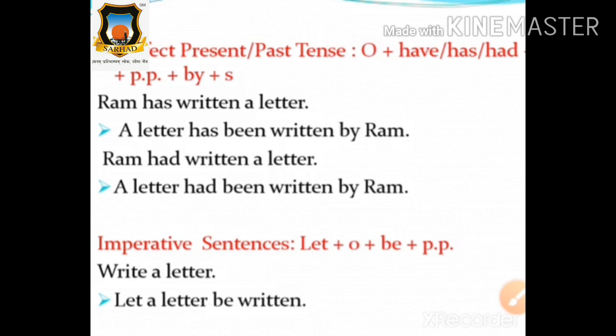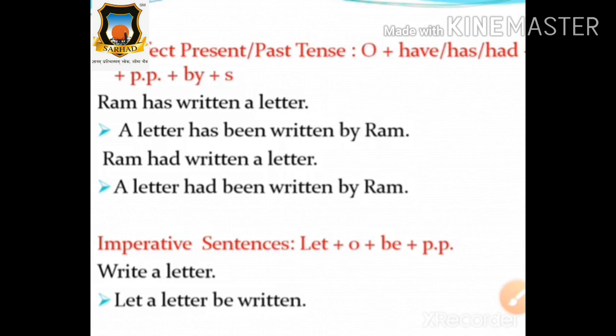Okay, now next tense. Which is the next tense, students? Say it loudly. Yes, continuous past tense. And what is the formula of continuous past tense? Say it loudly then. Subject plus verb plus object is equal to object plus was/were plus being plus V3 plus by plus subject. Very good.